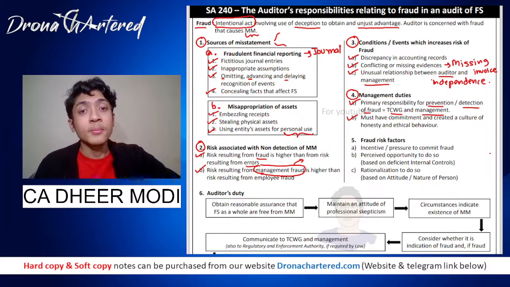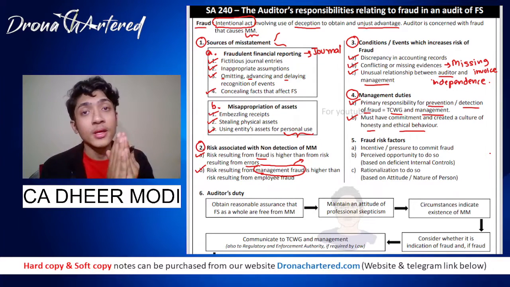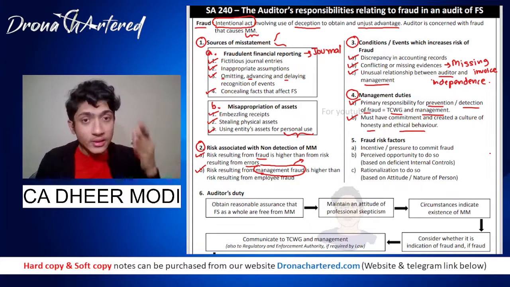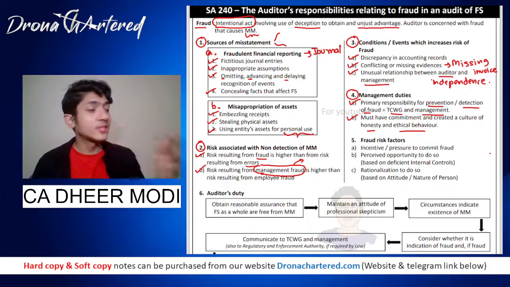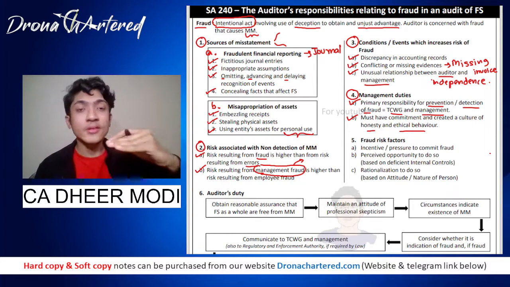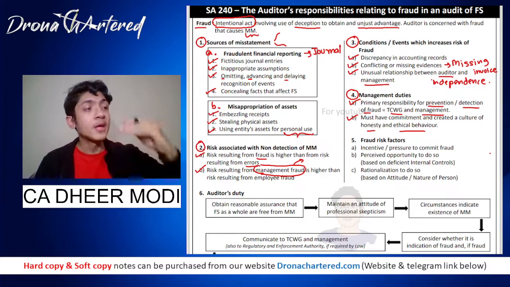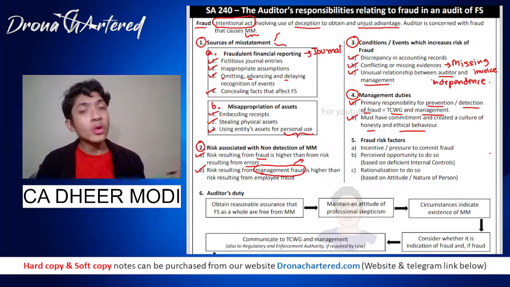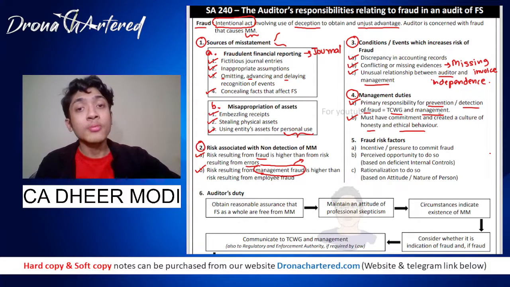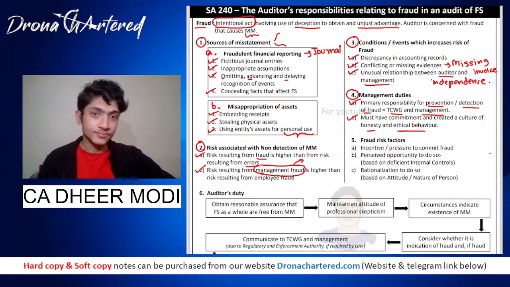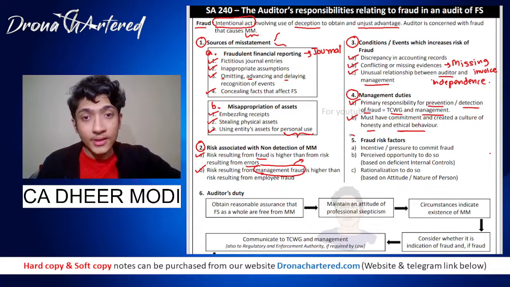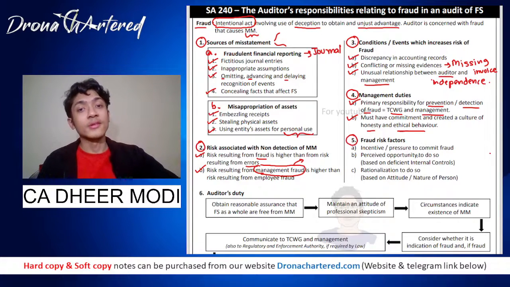Your second part is: must have commitment and create a culture of honesty and ethical behavior. So the management themselves should, inside the organization, create a culture and values among employees of honesty and ethical behavior, because once this is done at the grassroots level, people will not engage in fraud, since they will have a responsibility towards the organization. Great. Next is your fraud risk factors.